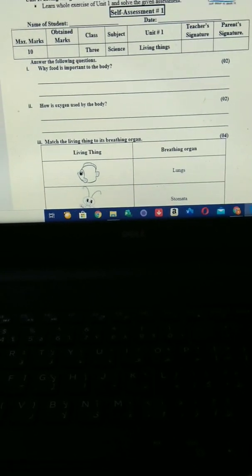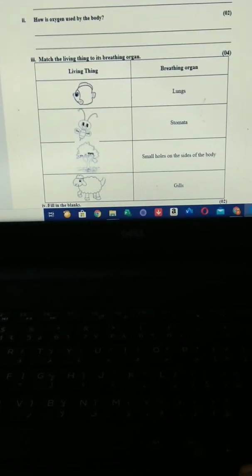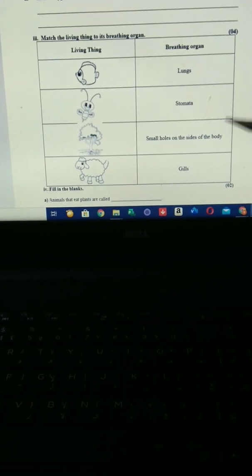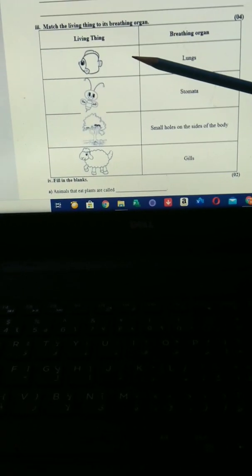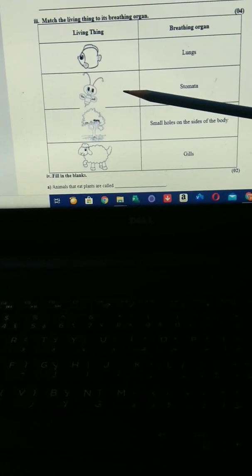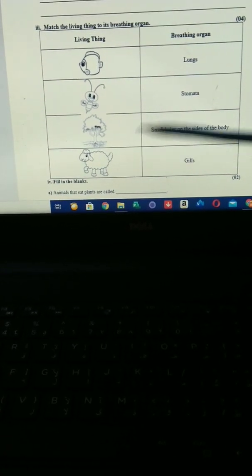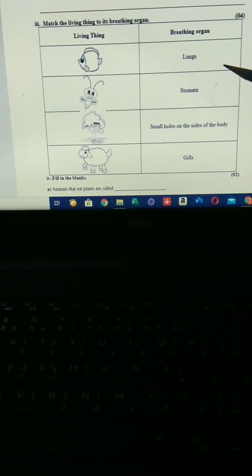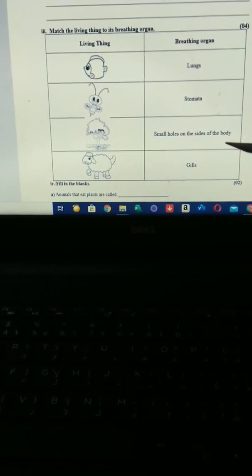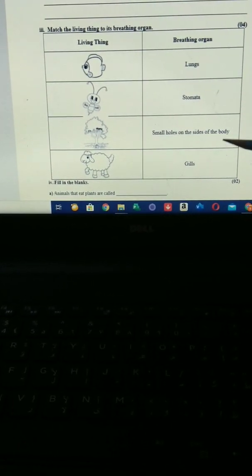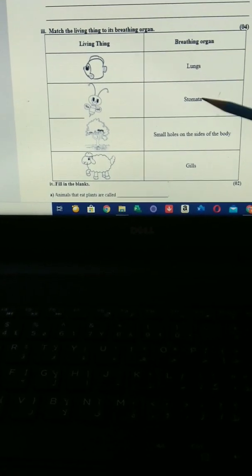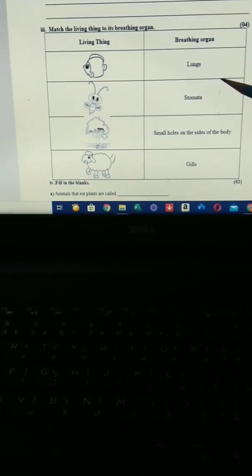Third question, match the living things to their breathing organs. Living things are fish, butterfly, plants or tree, sheep. Breathing organs are lungs, stomata, small holes on the sides of the body, gills. Match the living things with their breathing organ.